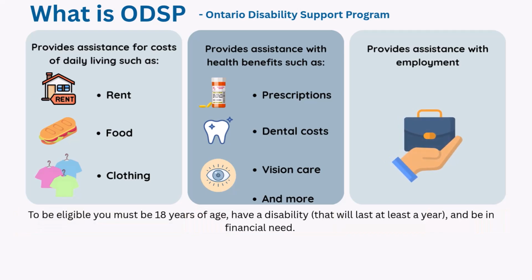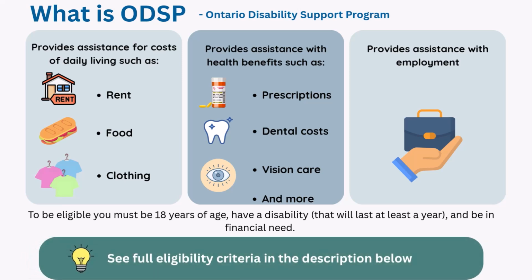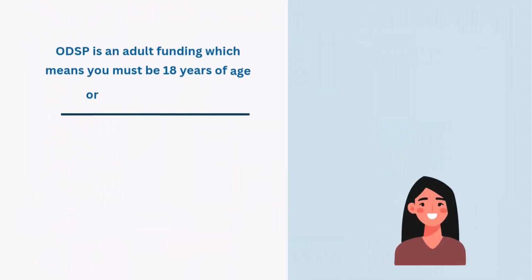To be eligible for ODSP, you must be 18 years of age, have a disability that will last at least a year, and be in financial need. We have provided a link in the description section underneath this video with more information on the ODSP eligibility. As I mentioned, ODSP is adult funding, so that means you must be 18 years of age or older in order to be receiving support from ODSP.